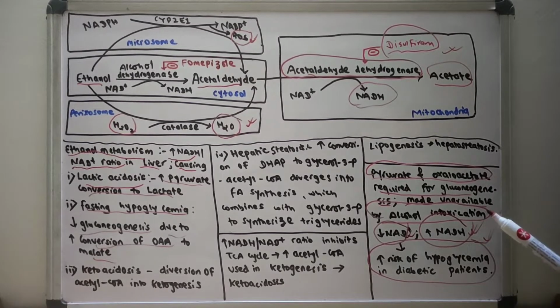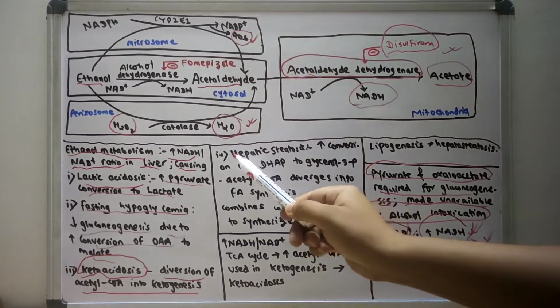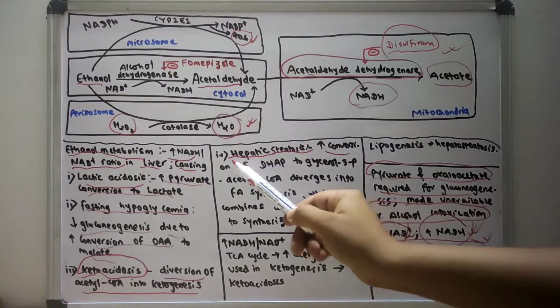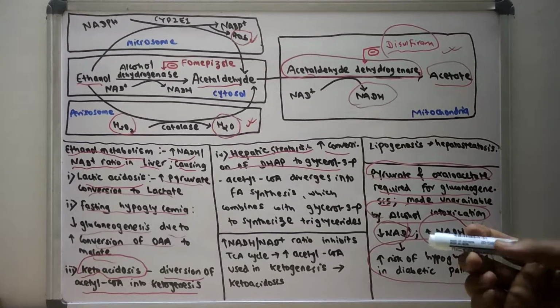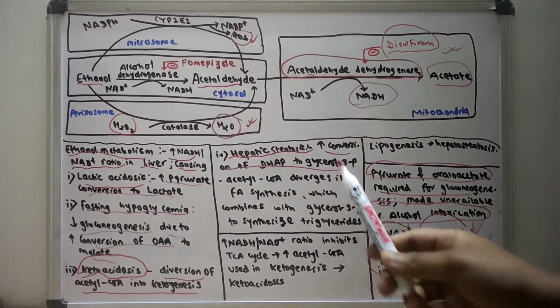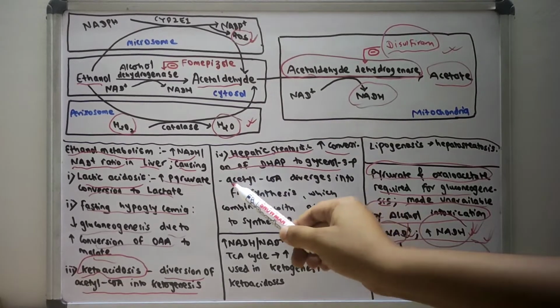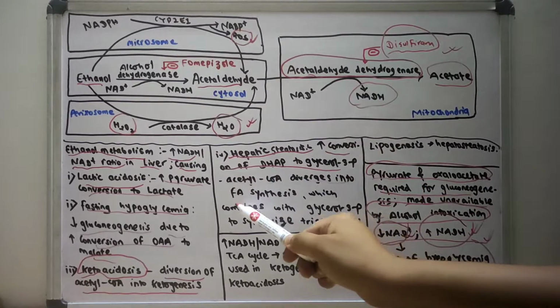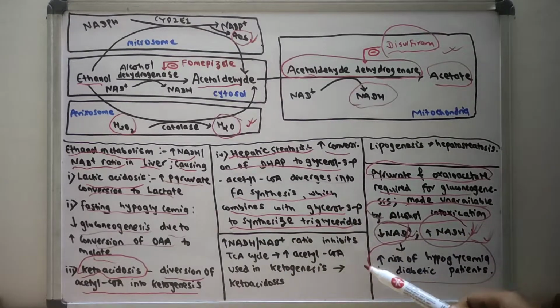Ketoacidosis occurs during ethanol consumption, as there will be diversion of acetyl coenzyme A into ketogenesis. There will also be hepatic steatosis. There will be increased conversion of DHAP to glycerol 3-phosphate. DHAP stands for dihydroxyacetone phosphate. So in hepatic steatosis, there is increased conversion of DHAP to glycerol 3-phosphate, and the acetyl coenzyme A diverges into fatty acid synthesis, which combines with the glycerol 3-phosphate to synthesize triglyceride.